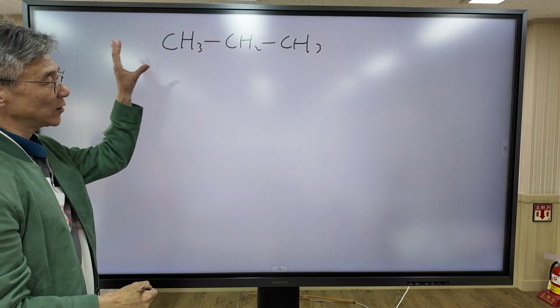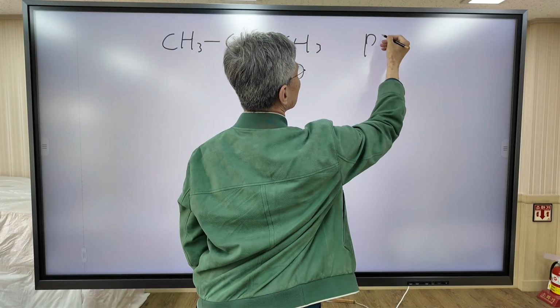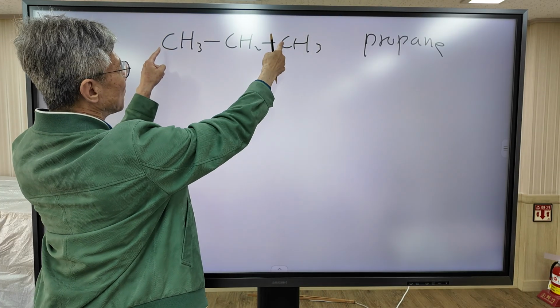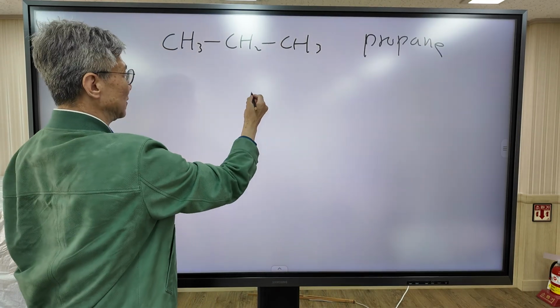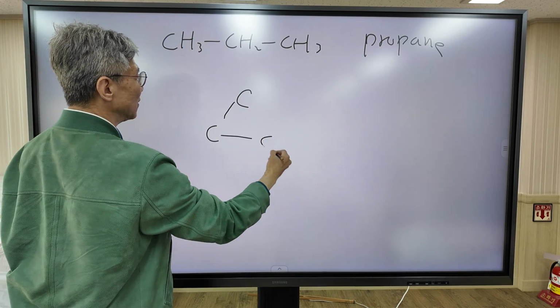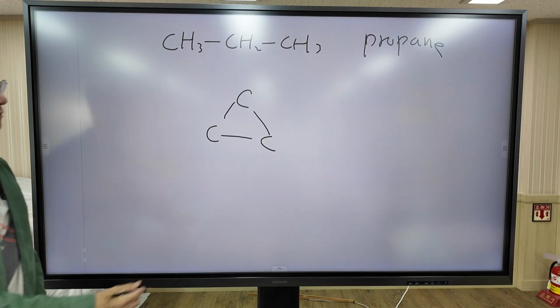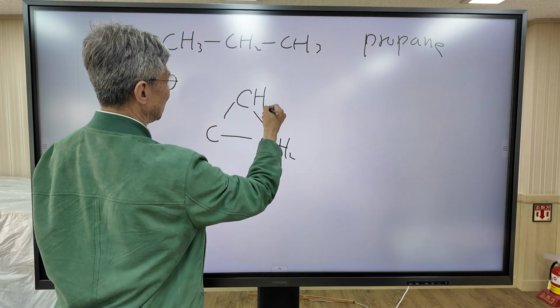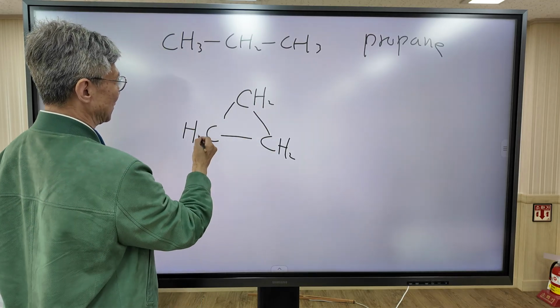this is a straight chain propane, but these two carbons connected form a ring. So the molecular formula looks like this.